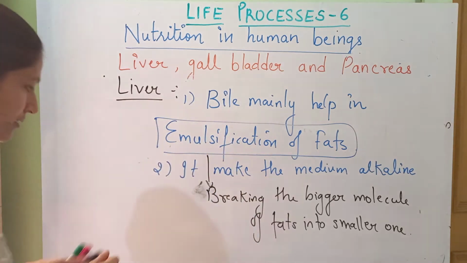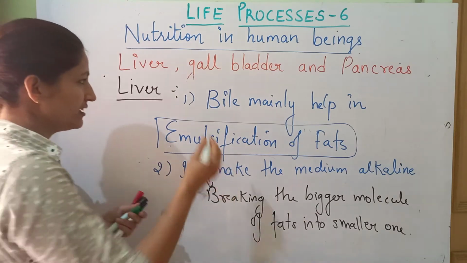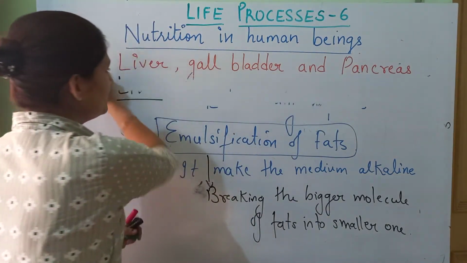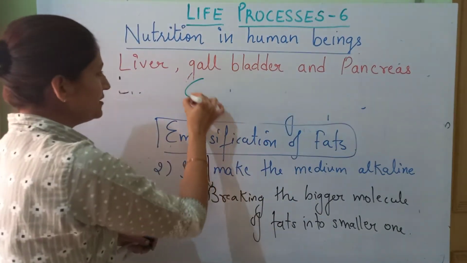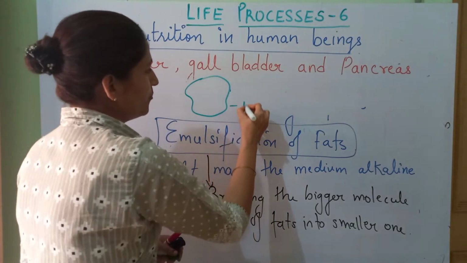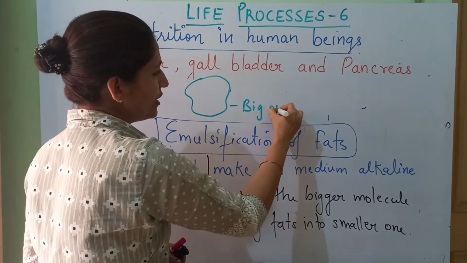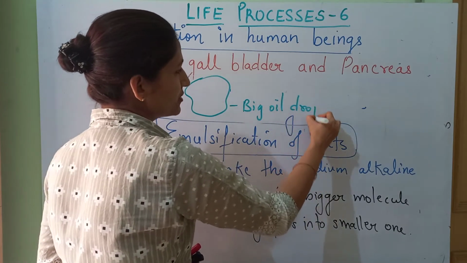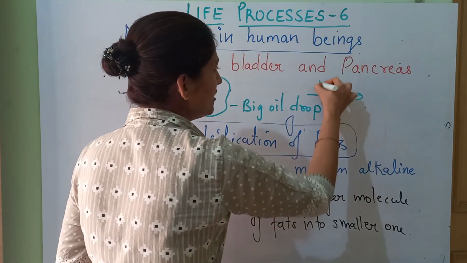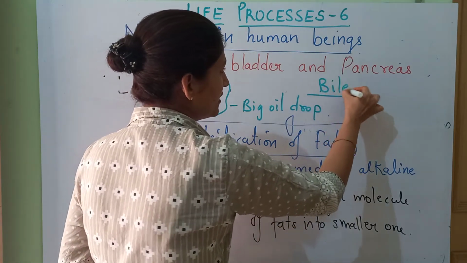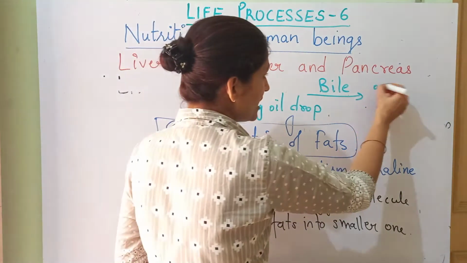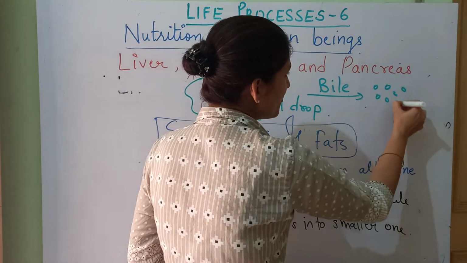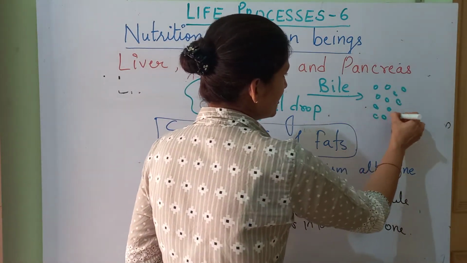We'll just check it with the help of a small diagram. For example, this is the big oil drop. Okay, and with the help of bile, what is going to happen? Small droplets are formed.